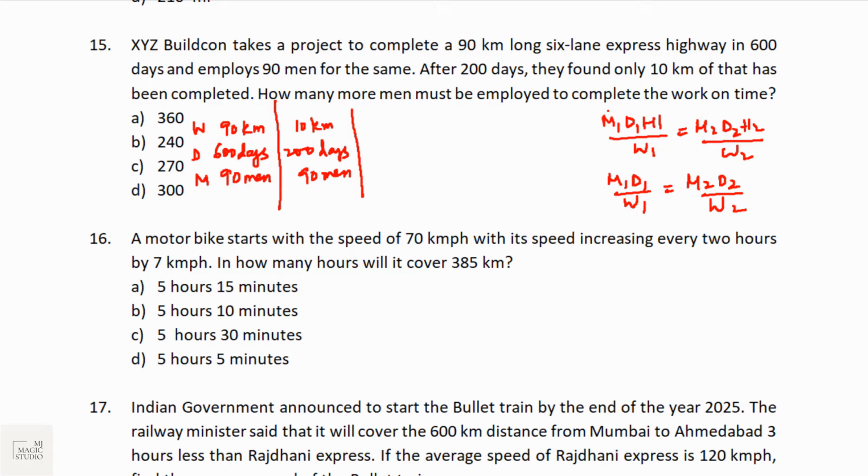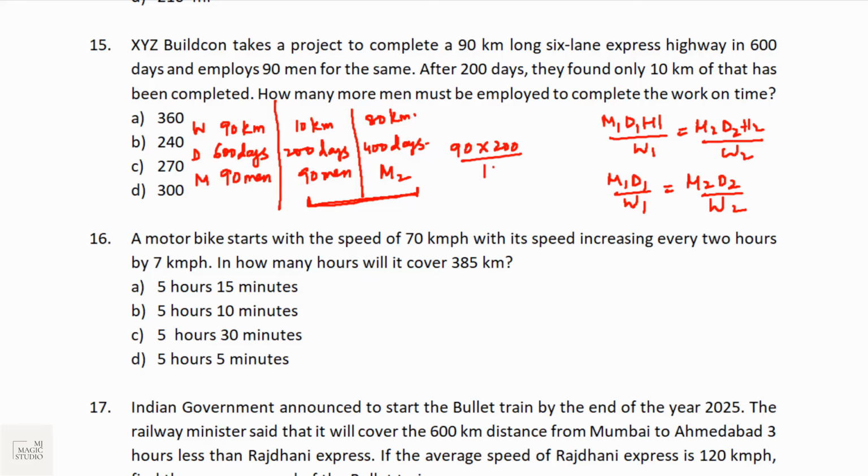Now, how many more men must be employed to complete the work on time? So we need to complete the work on time. That means we are left with only 600 minus 200, that is 400 days. How many men we need, we don't know. Let's take it as M2. And the work which is left to be done is 90 minus 10, that is 80 kilometers. So we can run this concept on these two sets of information and get the value of M2.